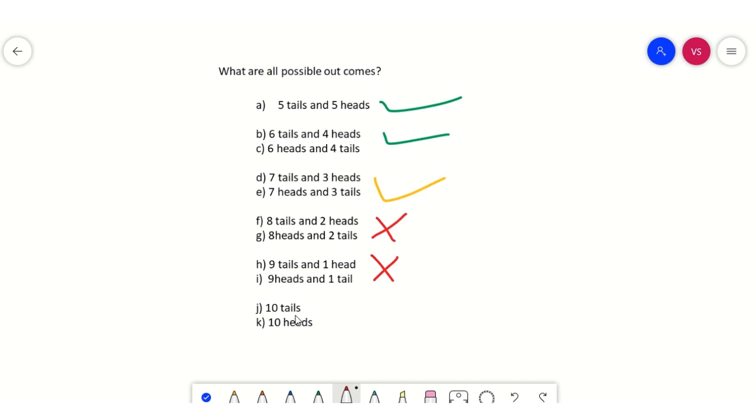And finally 10 tails or 10 heads is a possibility, but it is quite unlikely that if you toss a coin 10 times you get all 10 heads or all 10 tails. So from this point onwards we will start suspecting the fairness of the coin.